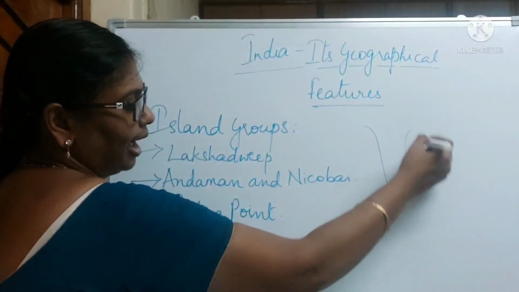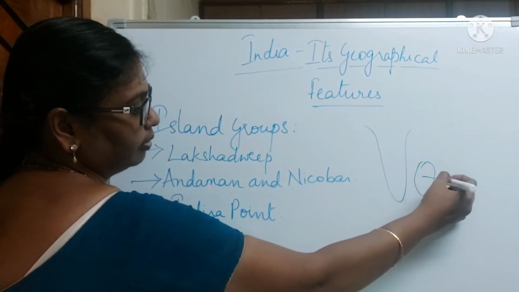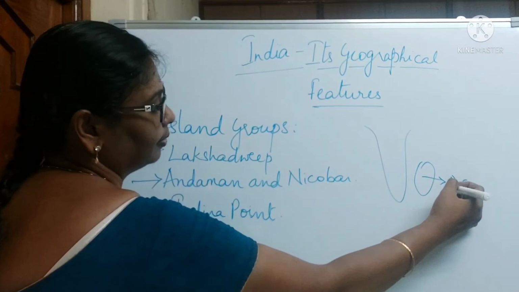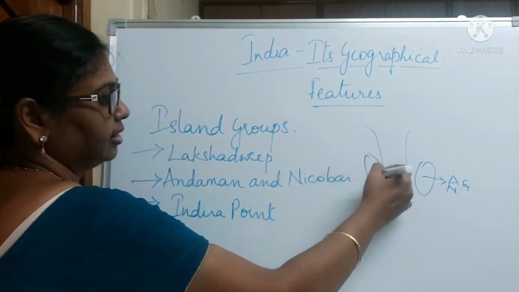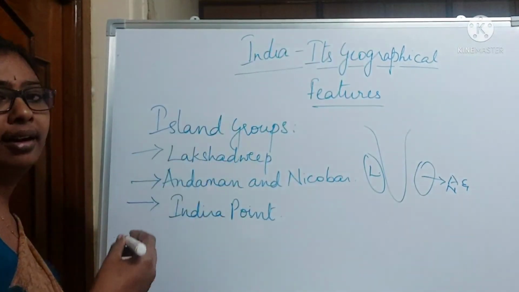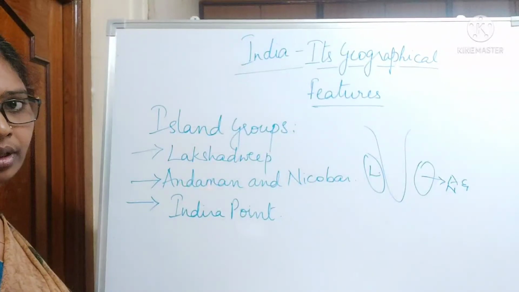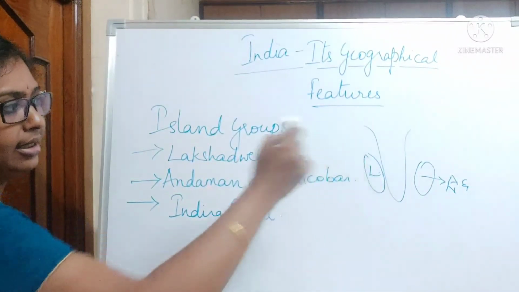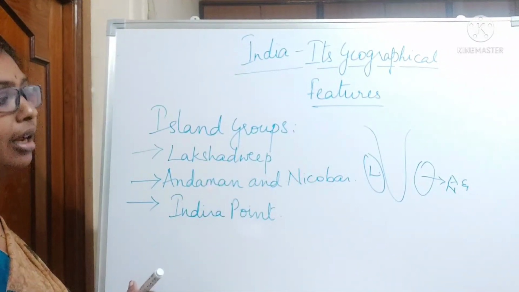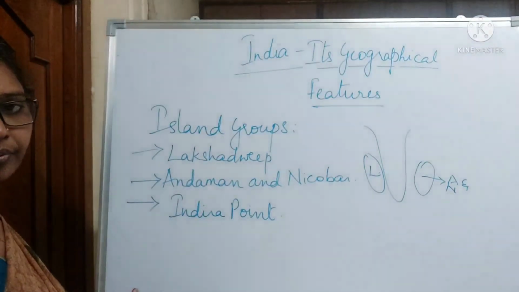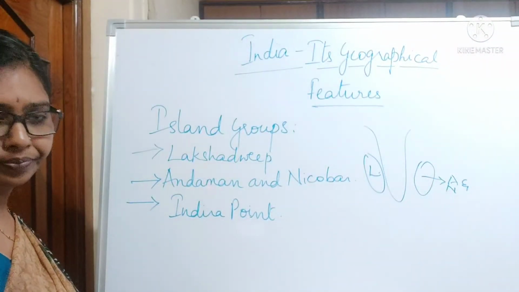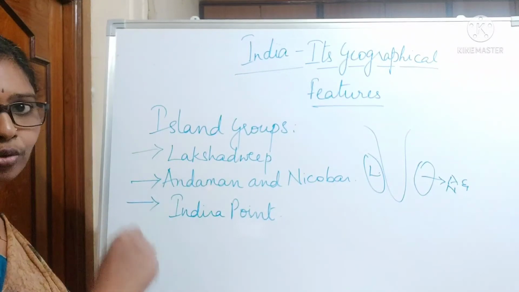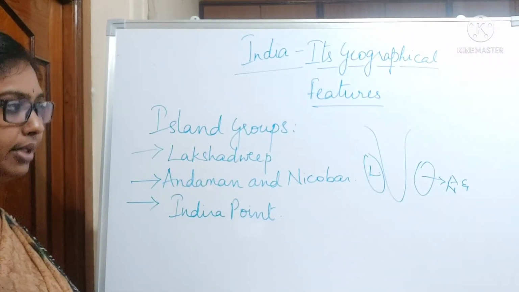One is the Andaman and Nicobar island group, which is in the Bay of Bengal, and the next one is the Lakshadweep, which is in the Arabian Sea. So these are the two main island groups which India has.